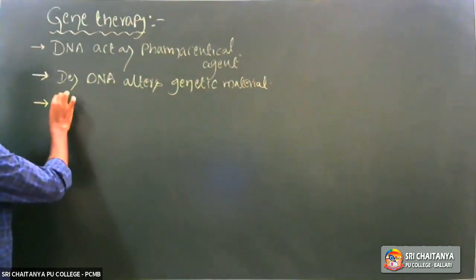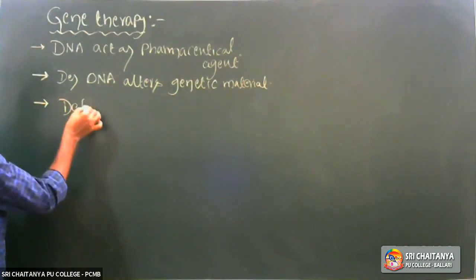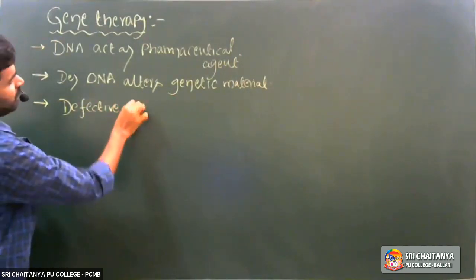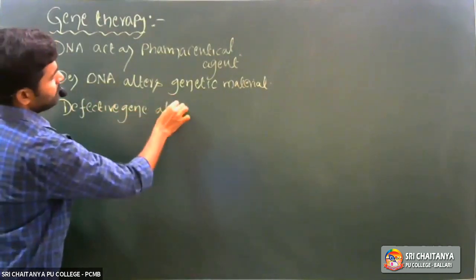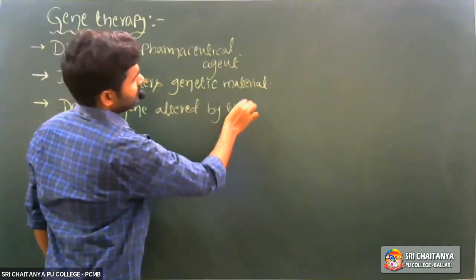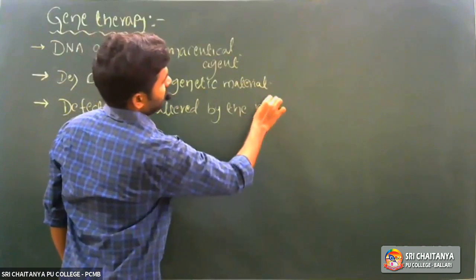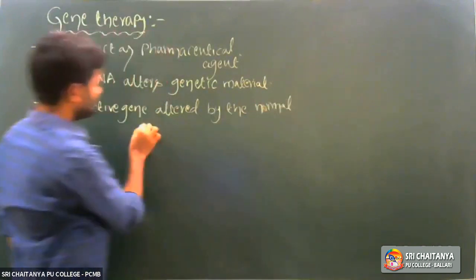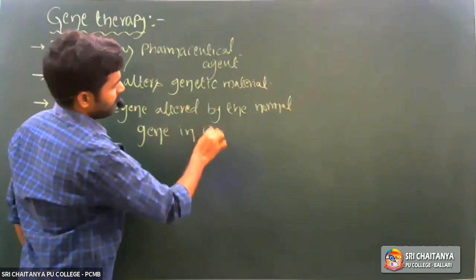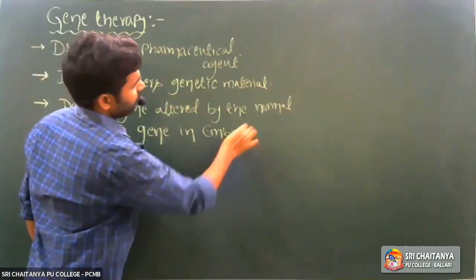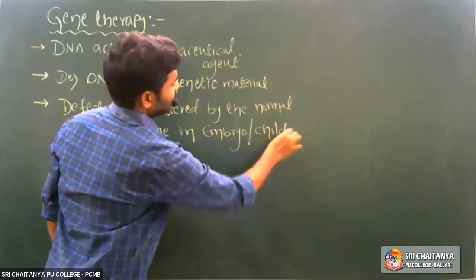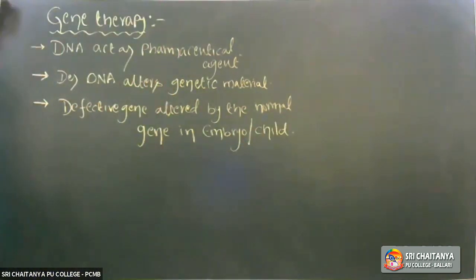So the defective gene is altered by the normal gene or desirable gene in an embryo or child, called gene therapy, right?